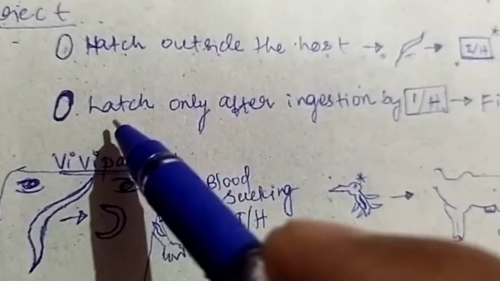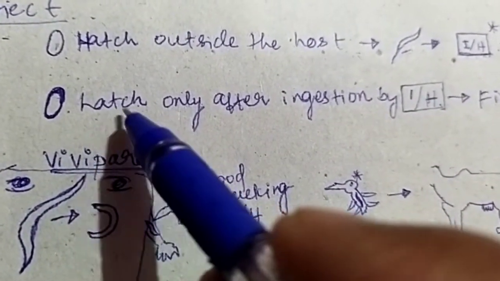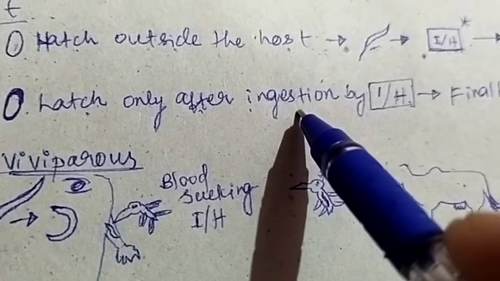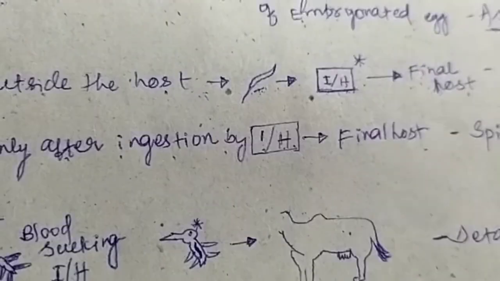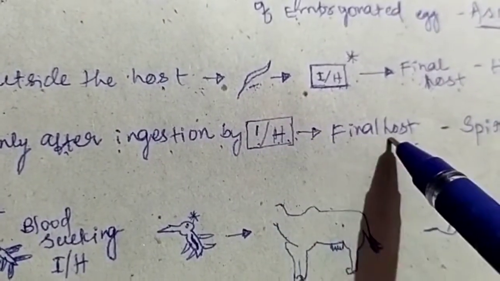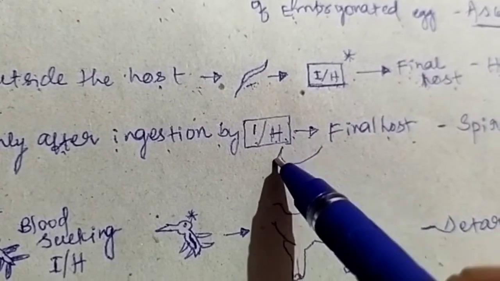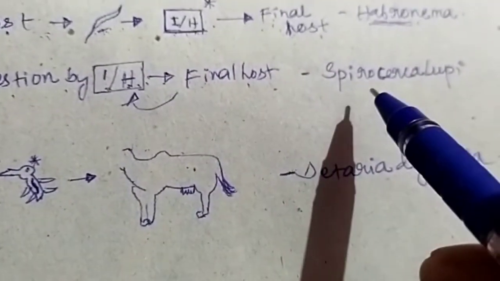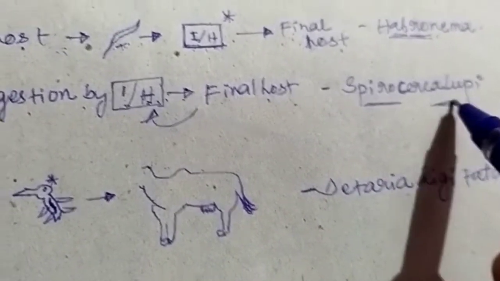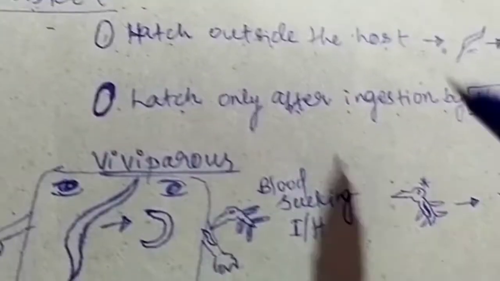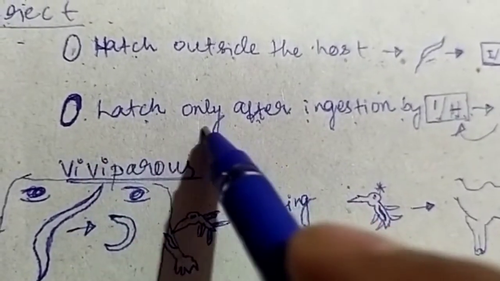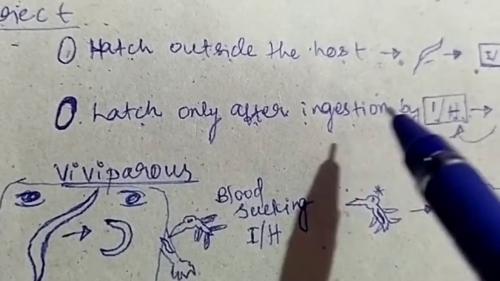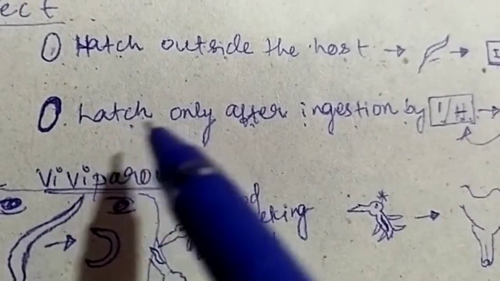Now, in another condition, the egg will hatch only after the ingestion by the intermediate host. Then infection spreads to the final host by ingesting the intermediate host. An example of such type of life cycle is Spirocerca lupi. Here in this life cycle, only after ingestion by the intermediate host is the egg going to hatch.